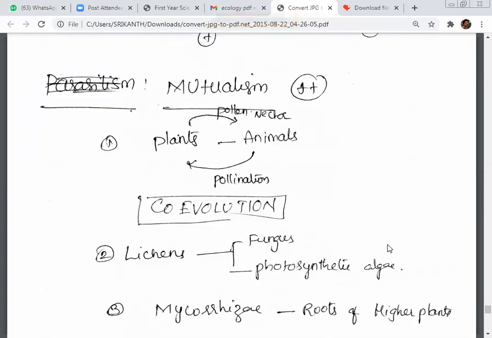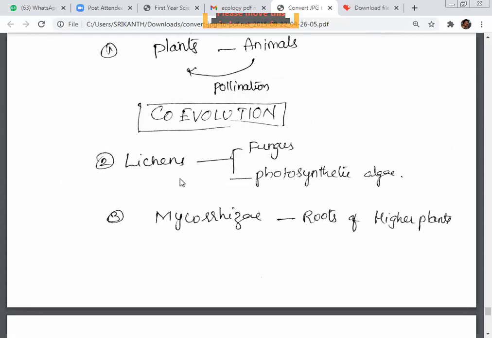Next, mutualism. Both are benefited in this case, plants and animals. Plants provide pollen and nectar to the animals, and animals help the plants with pollination. Co-evolution is a must in them, because if the plant is adapted, a similar kind of adaptation should be present in the animal, or vice versa. Otherwise, the interaction will break down.